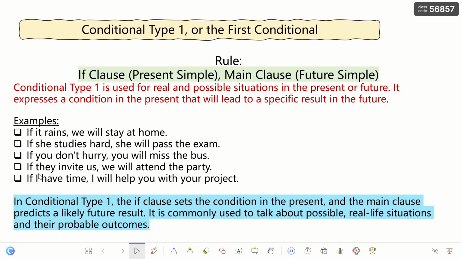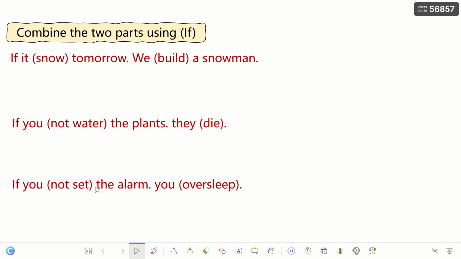So here, this is related to conditional type 1. Why am I talking about conditional type 1 now? Because from this slide, I'm going to talk about other modal verbs that I can use instead of will, according to the certainty. But before, let's practice combining these two parts using if.